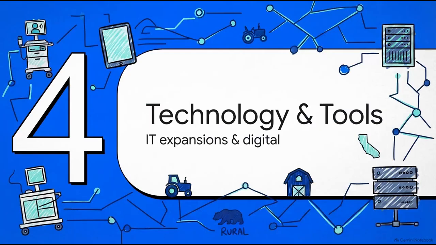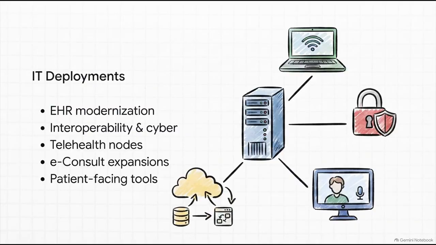All right, Section 4, Technology and Tools Deployment. This initiative serves as the necessary digital backbone for those hub-and-spoke networks we talked about. You really can't have a functional regional collaborative if the local spoke clinic can't seamlessly view the hub hospital's digital records. Therefore, modernizing electronic health records and establishing robust cybersecurity are baseline prerequisites.